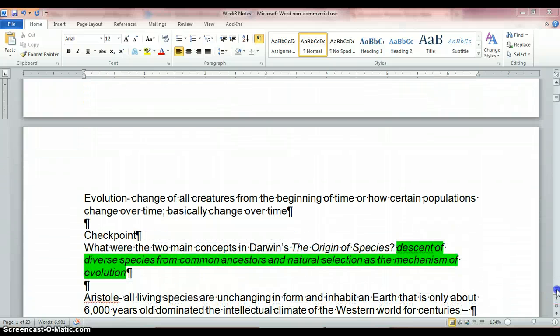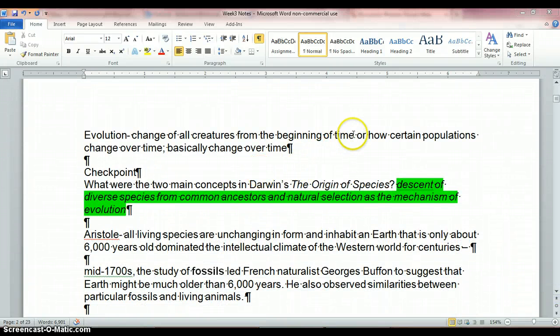Evolution. Evolution is the change of all creatures from the beginning of time, or how certain populations change over time. Basically, change over time. So evolution is how some group of critters started as one thing and ended up as something else. Sometimes these changes can seem really tiny. Like we always talk about how sharks look pretty much the same, but there's that "pretty much." So they have evolved from how they looked in the past, but they're very similar, right? Well, things like humans, you see us changing a lot. Plus we care more about how we change because we're humans.